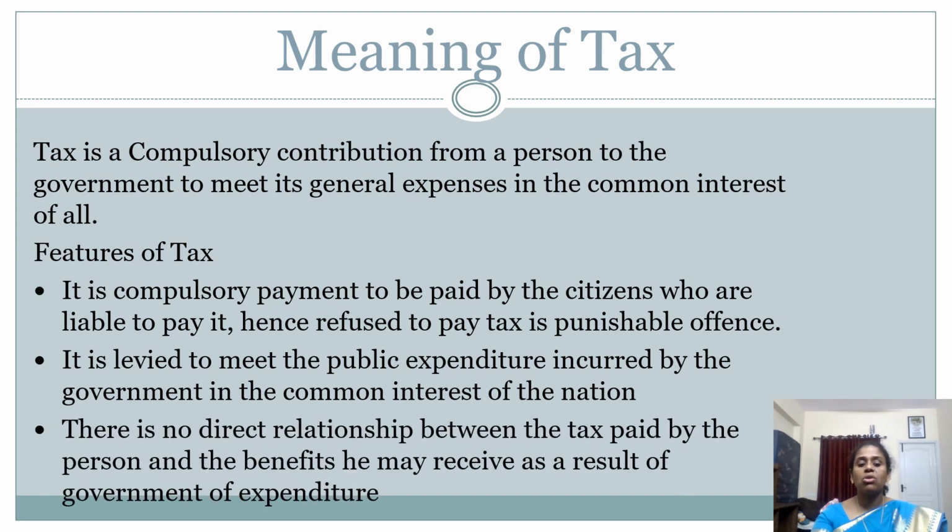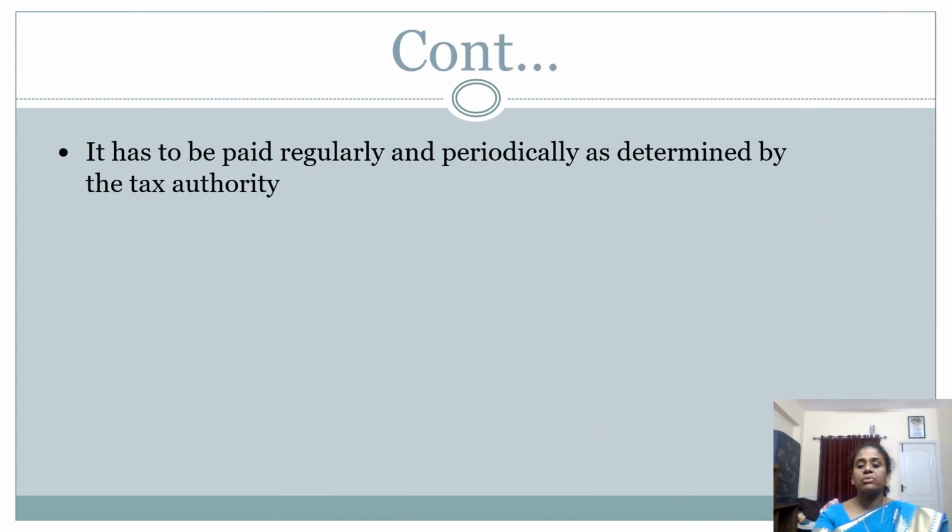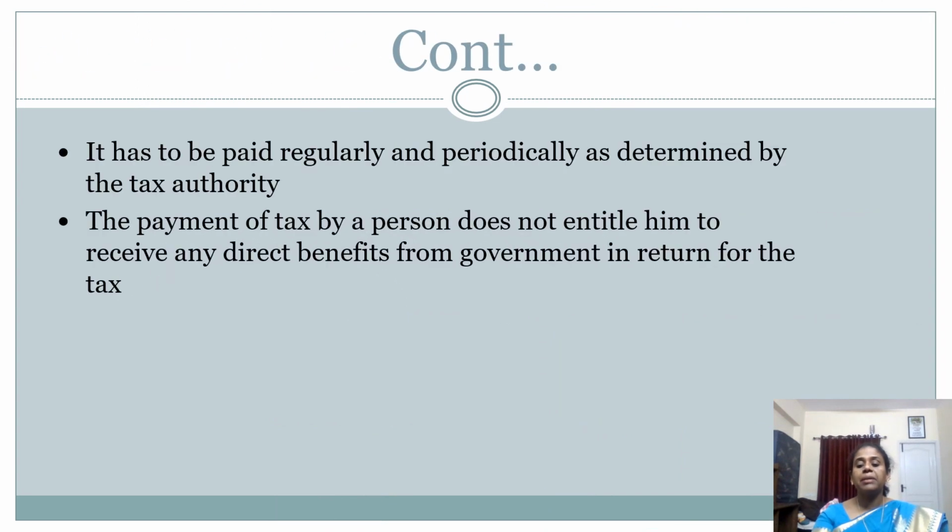And tax has no direct connection with the person who pays it. It means the person will not receive a direct benefit for the tax that is paid. It is only for common interest, where an individual will get benefited. For example, development of transportation, development of hospitality.